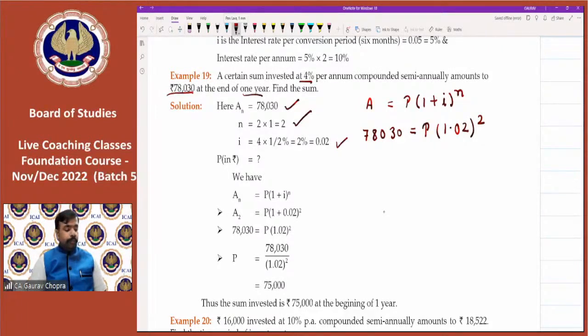Now what do we have to do? Calculate the power 2 first and erase the old memory from the calculator. If there is already an M sign on the screen, remove it, clear the old memory. Now what needs to be done? 1.02 multiply equal to, then press the M plus button. Now type 78,030 on your calculator, divide, press MRC and then equal to, and you get your result as 75,000.